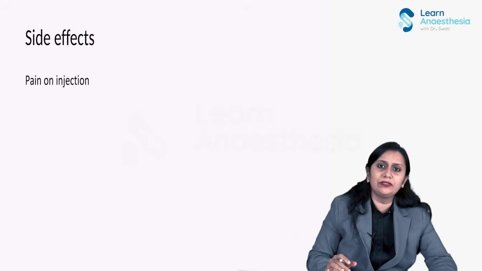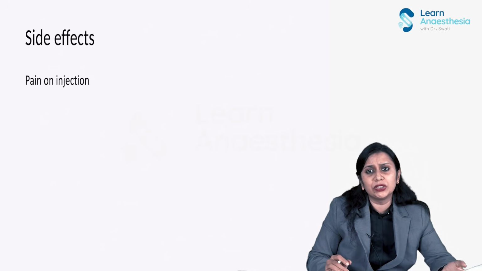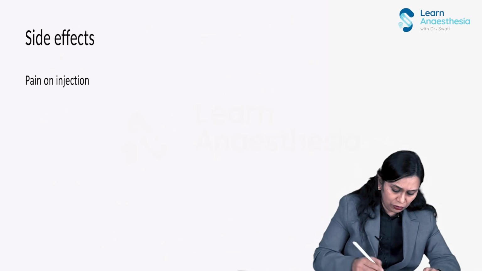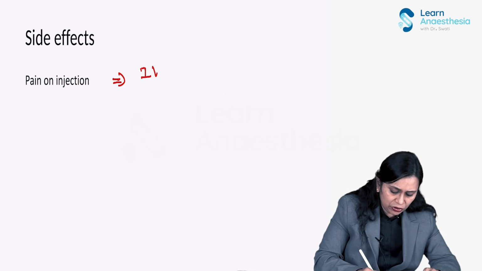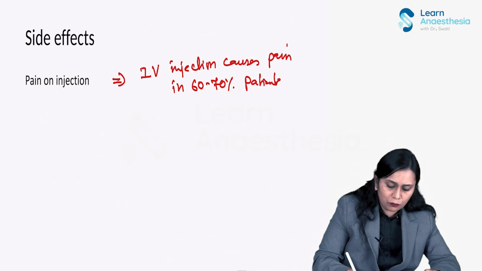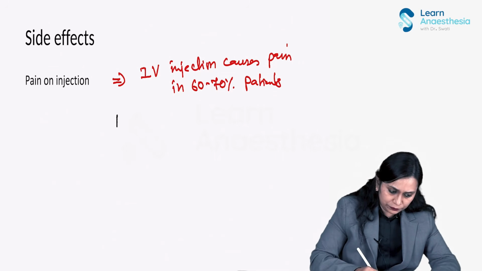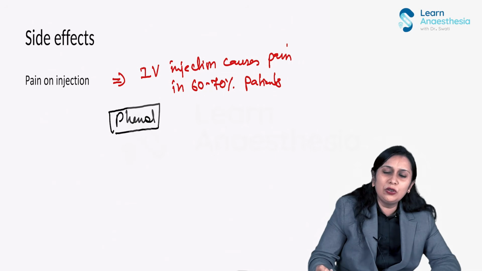Now coming to the side effects of propofol. One of the main side effects, seen in 60 to 70% of patients, is pain on IV injection. What is the reason? Propofol is diisopropyl phenol. This phenol causes veno irritation.